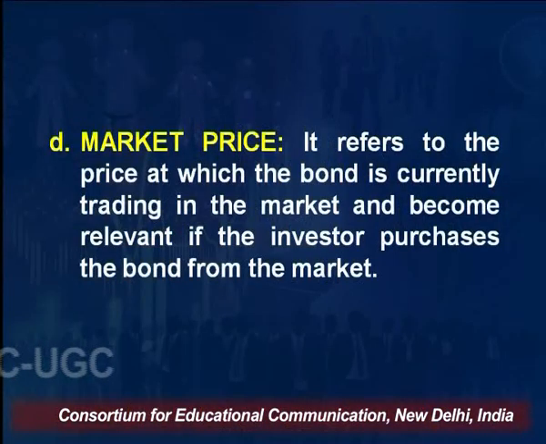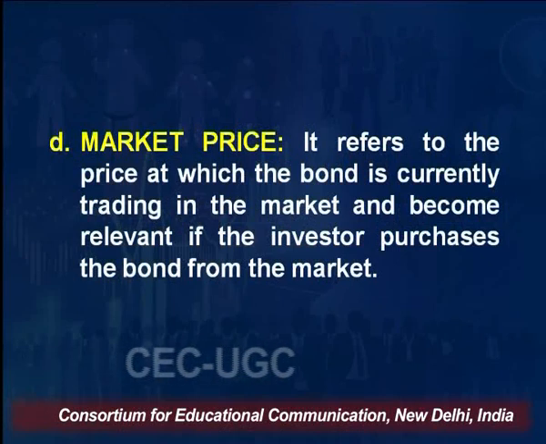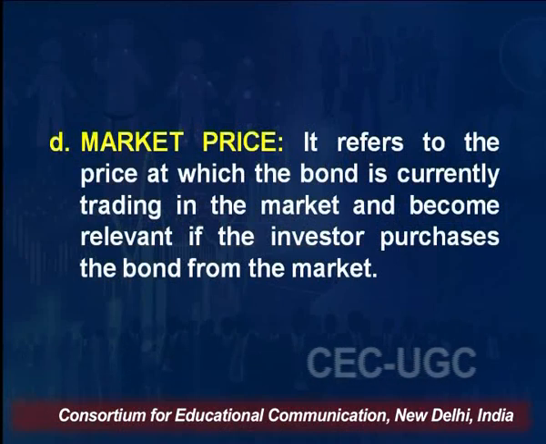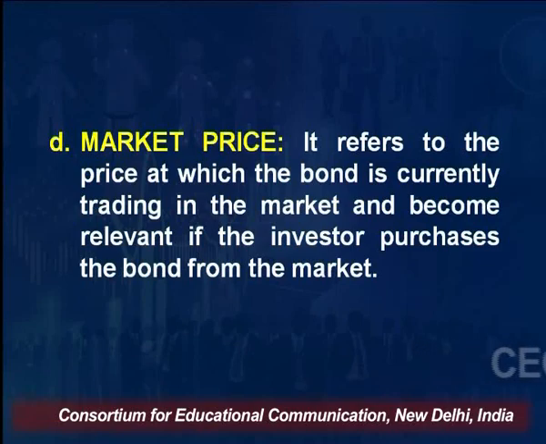Market price. Market price means the current price of the bond. It is not necessary that the same bond will be available in the market at the principal amount. It may be available at higher than the principal amount, it may be available at lesser than the principal amount, right? So it refers to the price at which the bond is currently trading in the market and becomes relevant if the investor purchases the bond from the market, right?